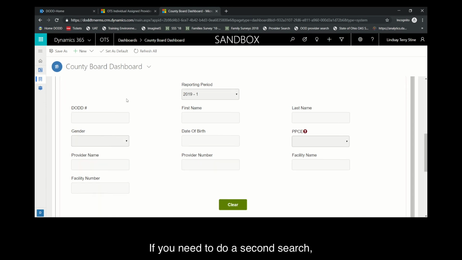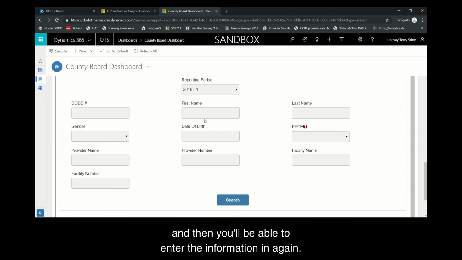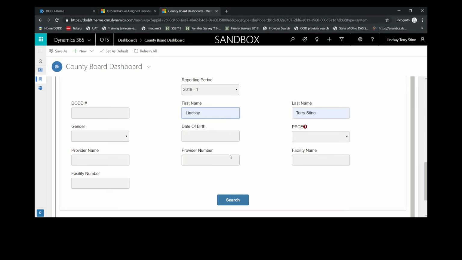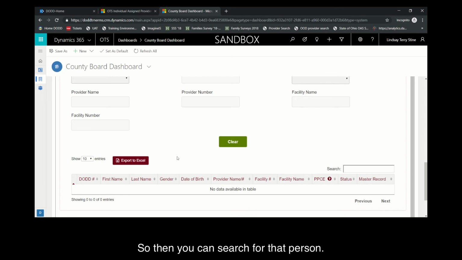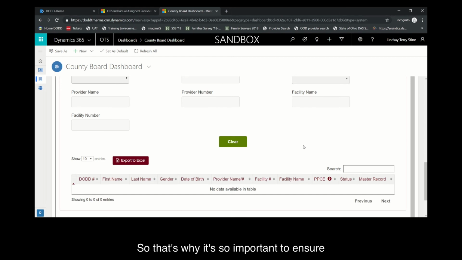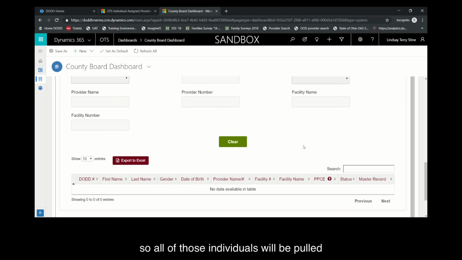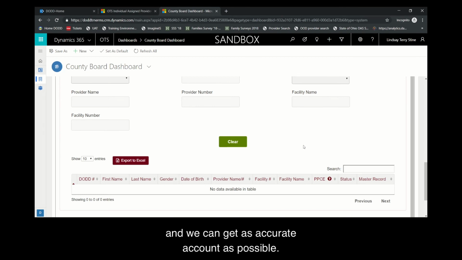If you need to do a second search, you're going to have to click clear first, and then you'll be able to enter the information in again. So then you can search for that person. If that person's not there, it's going to say no data available in that table. And if somebody is missing, we're not going to be able to add them into the system once the pull happens. So that's why it's so important to ensure that you are marking for county boards, that you're marking CRM, IDS services, and supports, so all of those individuals will be pulled into the outcome tracking system and we can get as accurate a count as possible.